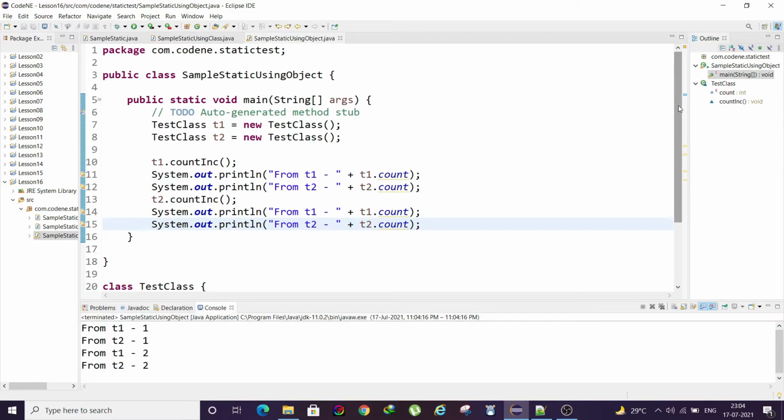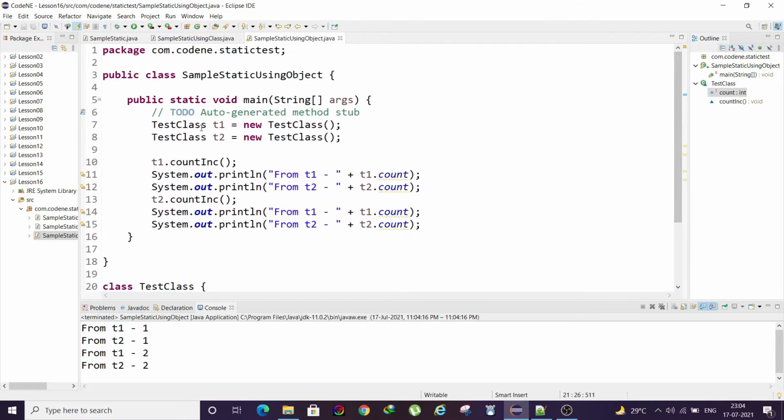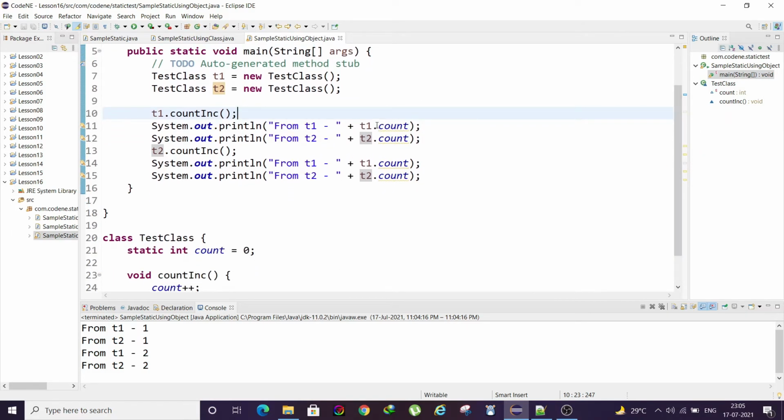You see, there is a class, there is a static variable count equal to 0. We declared two objects t1 and t2. At first we run the method from t1, and when we print the value of both t1 count and t2 count, we see both are 1.